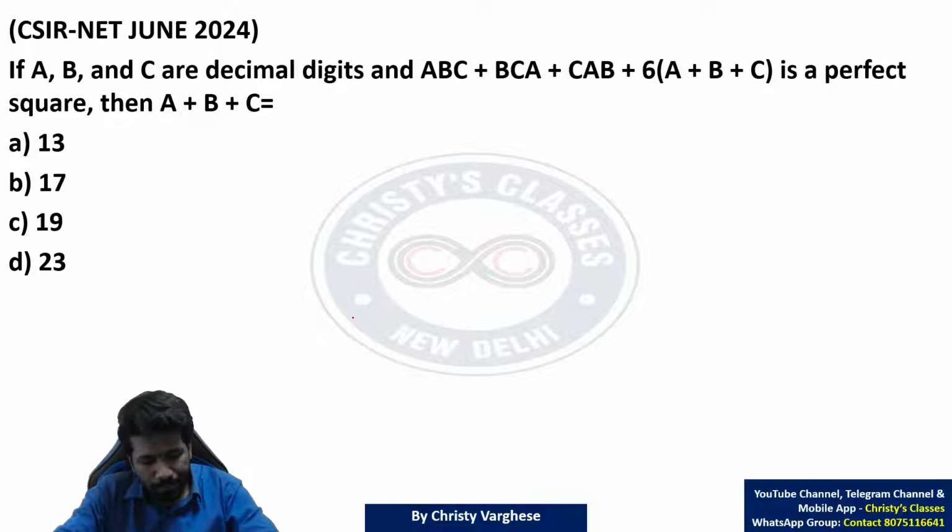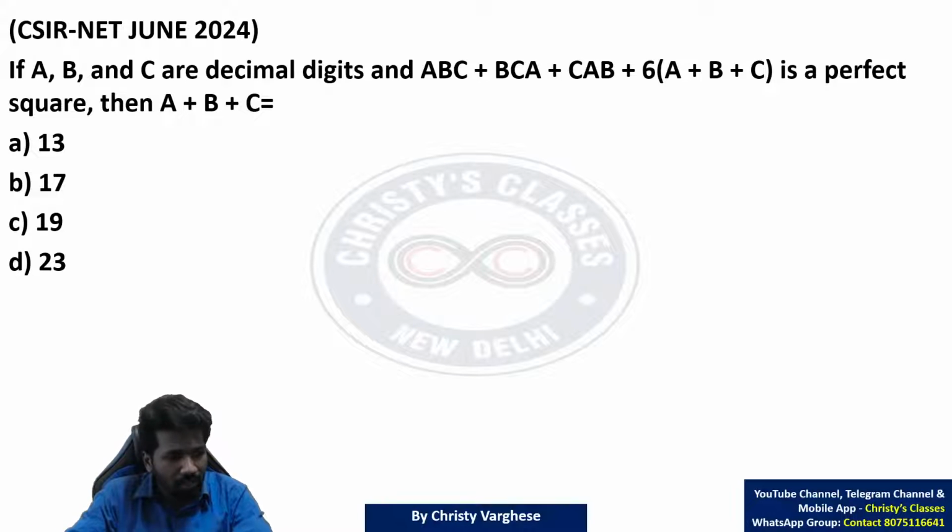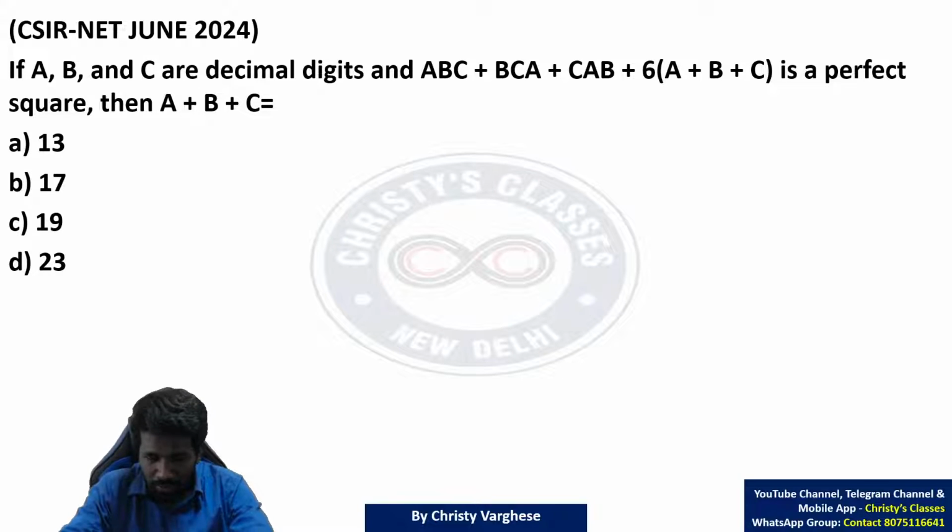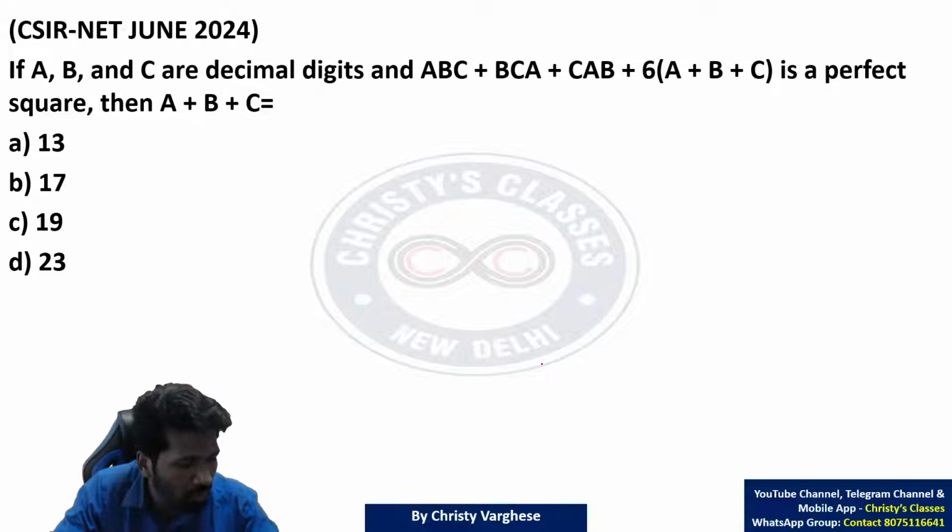Okay, I'll explain. So, if A, B, C are decimal digits, means digits in decimal number system. Don't think that decimal digits means it is decimal point. No. Decimal point is also part of decimal number system, or the way we represent decimal number system. So, decimal digits means 0 to 9, simply speaking. 0, 1, 2, 3, 4, 5, 6, 7, 8, 9.